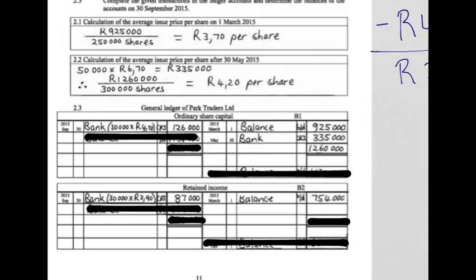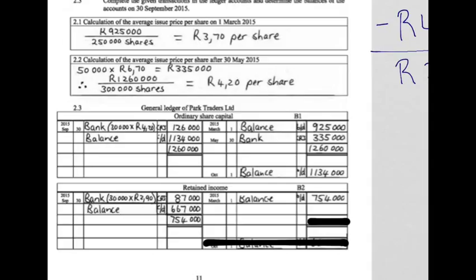And then we simply need to balance the account. What is left in our ordinary share capital is the amount of 1.26 million minus the 126,000, which leaves us with a balance of 1.134 million. And our retained income, we had 754,000. Of that, we gave 87,000 back in order to buy back some of our shares. That leaves us with 667,000, which is what is left of our retained income.